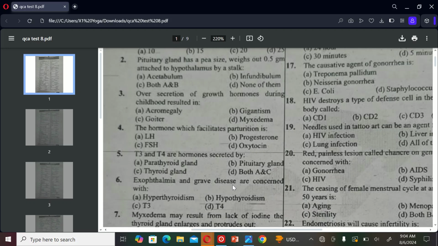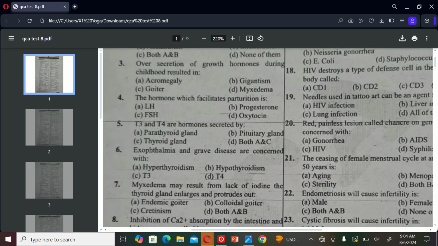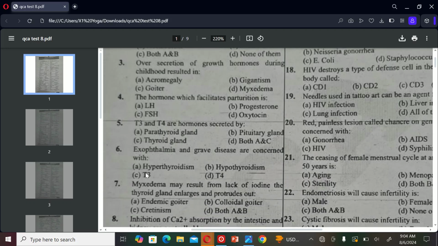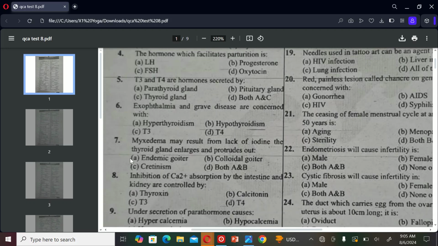The next MCQ is: exophthalmia and Graves' disease are concerned with A. Hyperthyroidism, B. Hypothyroidism, C. T3, and D. T4. So the correct option is A, Hyperthyroidism.